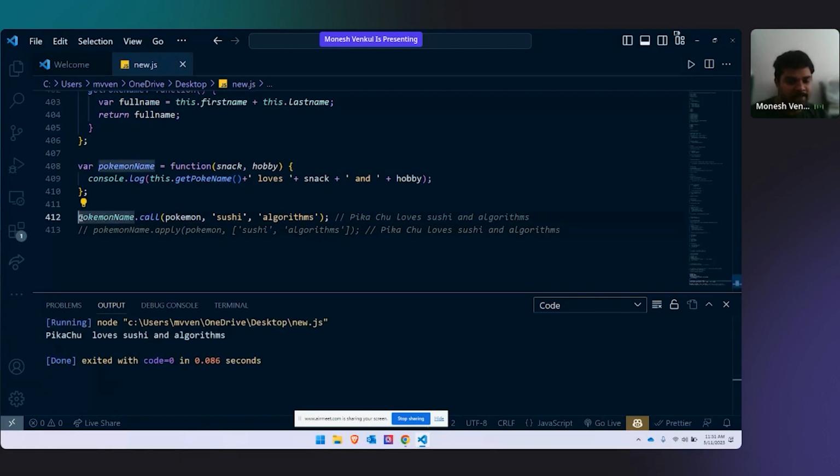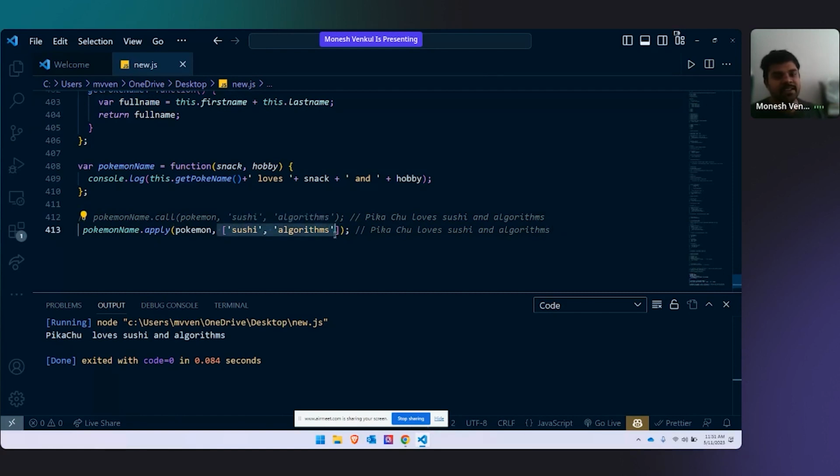Now see, I am commenting call and uncommenting apply. Now I will run the code. Pikachu loves sushi and algorithms. Same output, same functionality, but bind does not take parameters. Bind does not take arguments. Call takes arguments, but separately. They should not be in an array. Apply takes arguments, but they should be in an array.